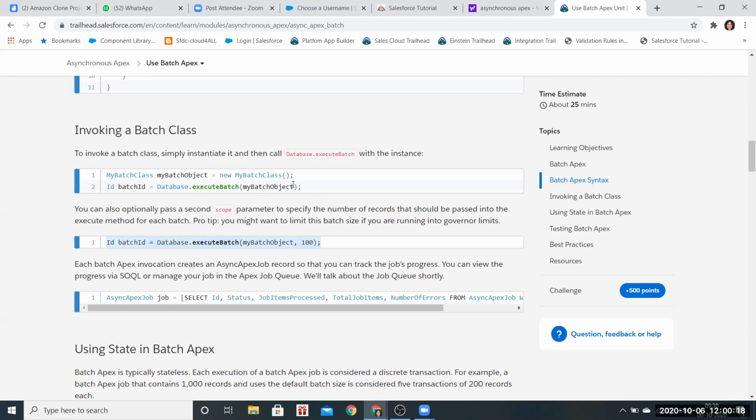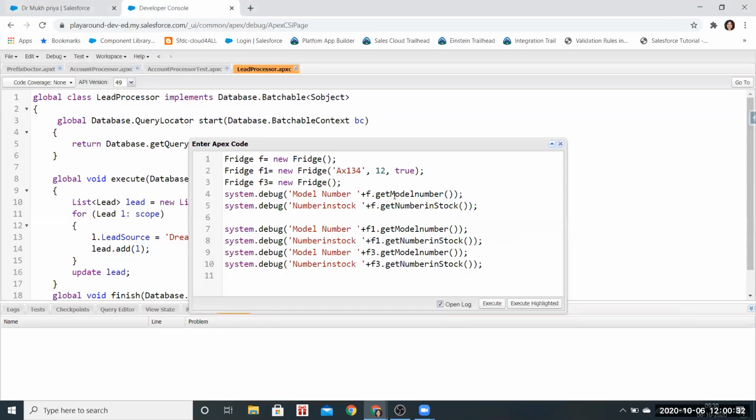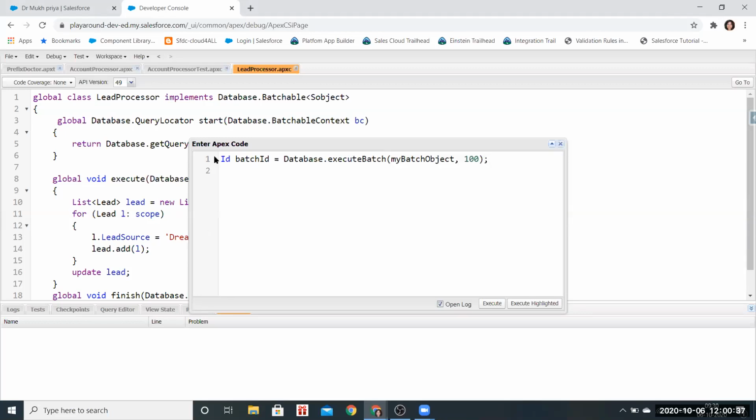For doing that, we first need to write this, and then we need to give the batch size, or we can just do it with the batch size. Just copy this line. Yeah, this line. I will tell you. Remove ID batch equal to.